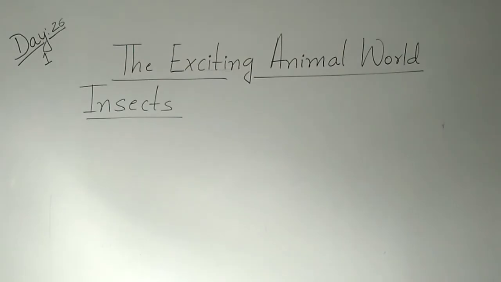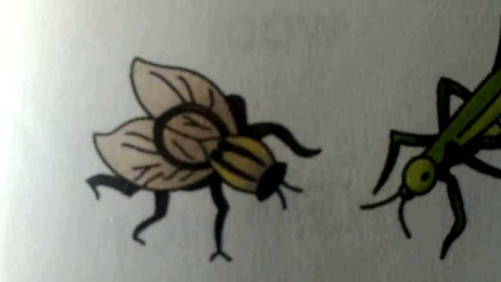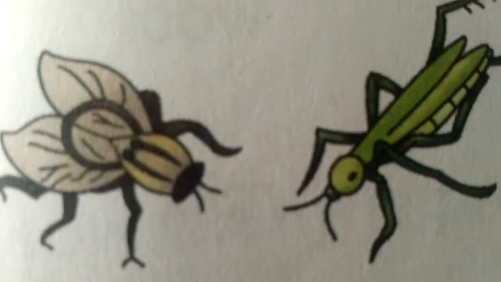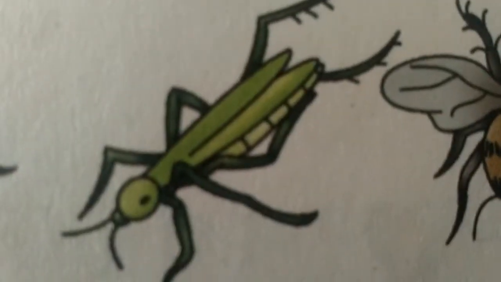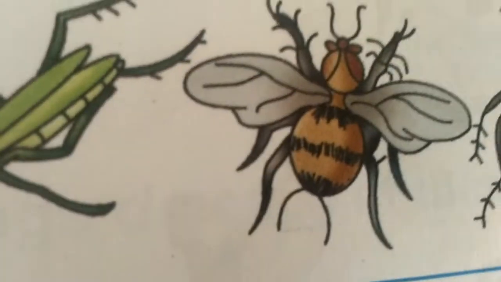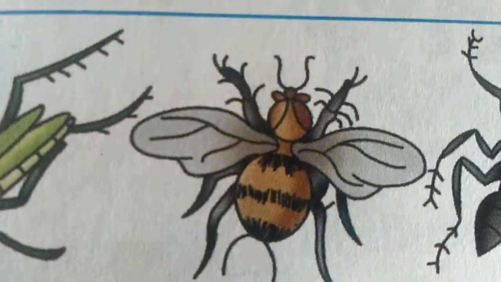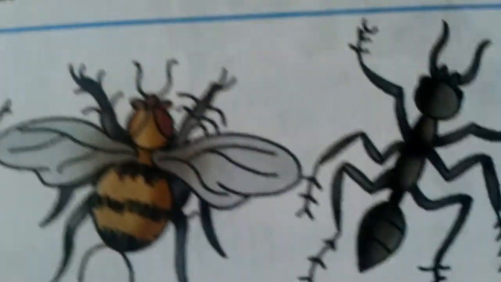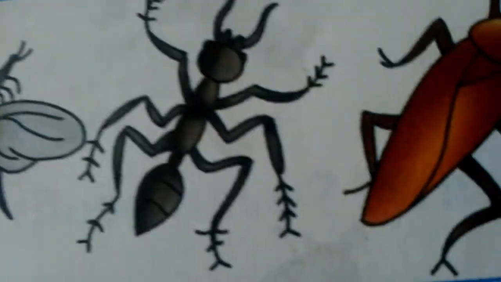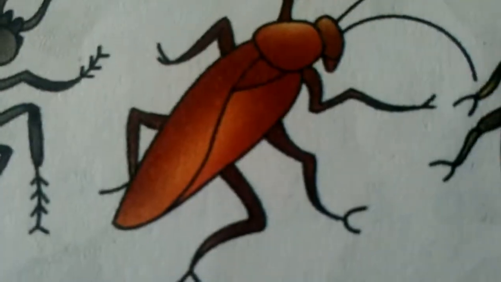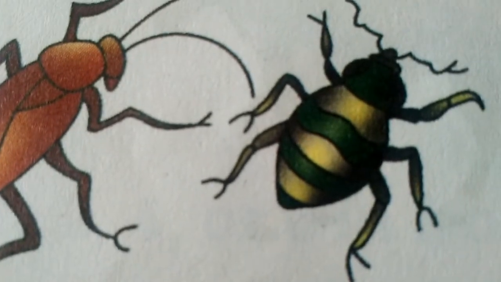So, insects have 6 legs, children. How many legs do they have? They have 6 legs. Insects have 6 legs. Housefly, grasshopper, bee, ant, cockroach, bug.